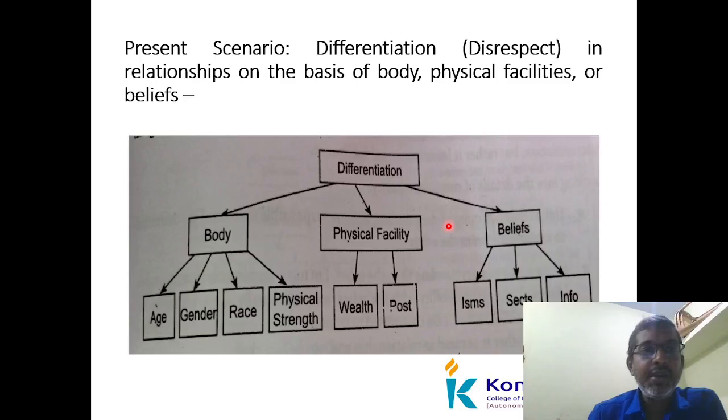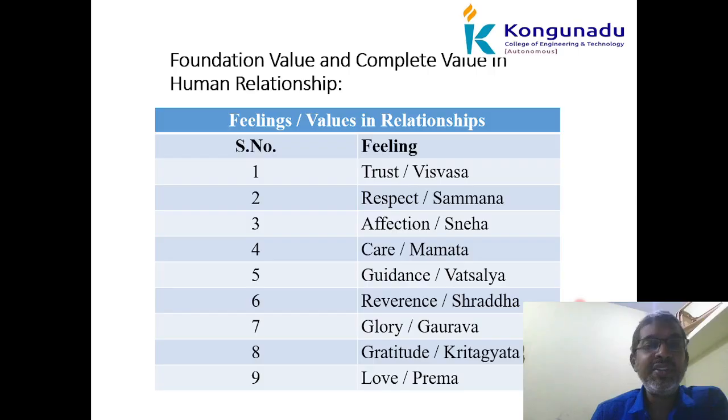So in the present scenario, we can see differentiation or disrespect in the relationship on the basis of the body, physical facility, and beliefs. We can see one by one. Differentiation happens in body, physical facility, and beliefs. Under the body we have certain categories: age, based on which we have disrespect, then gender, race, and physical strength. Under physical facility we have wealth, and then beliefs, sections, and so on. We can see one by one: body and physical facility.